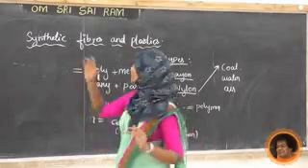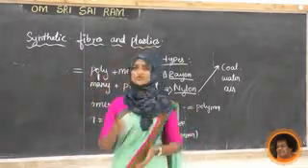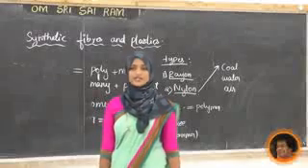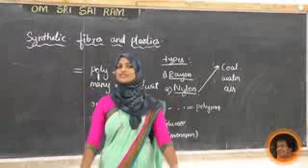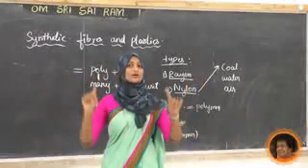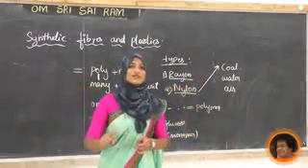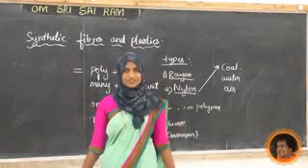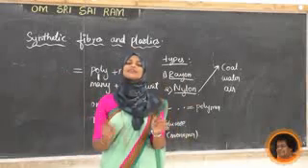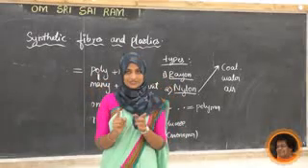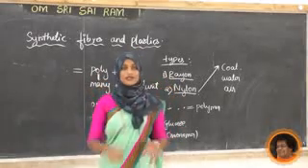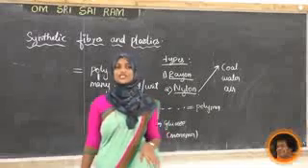So in the next class we are going to study about plastic. So we'll recall what we have studied in today's class. What is the heading? Synthetic fibers and plastic. So we have to know what are natural fibers and synthetic fibers. Natural fibers are the fibers which we get from nature. Examples we have also listed.